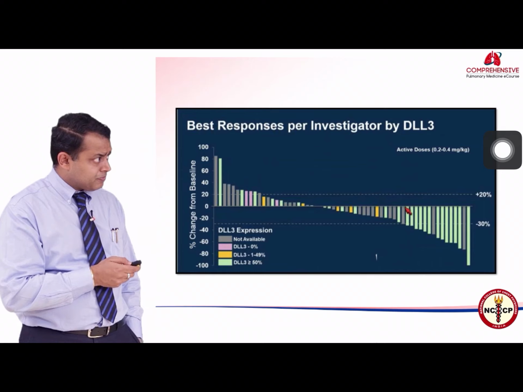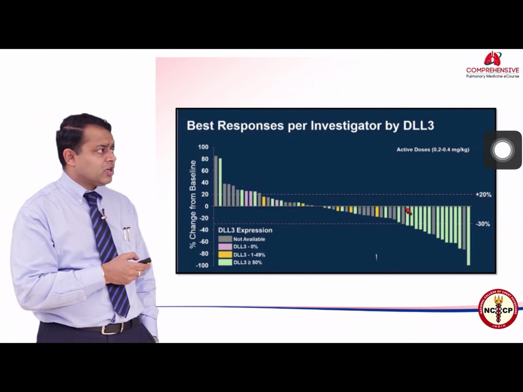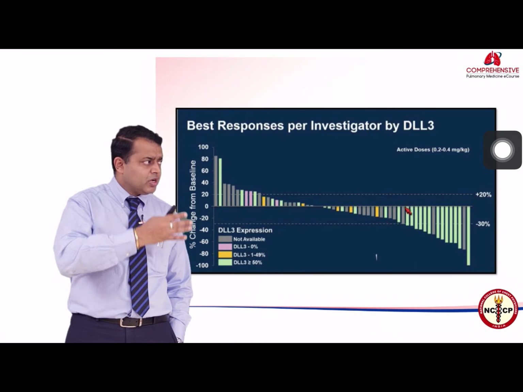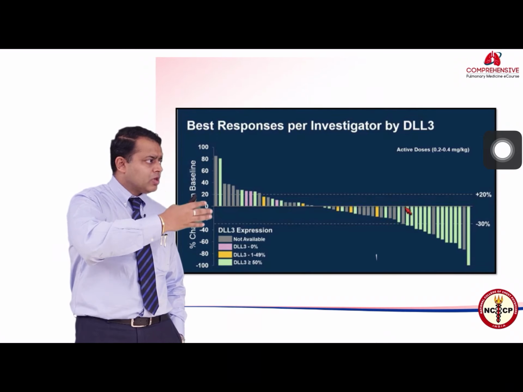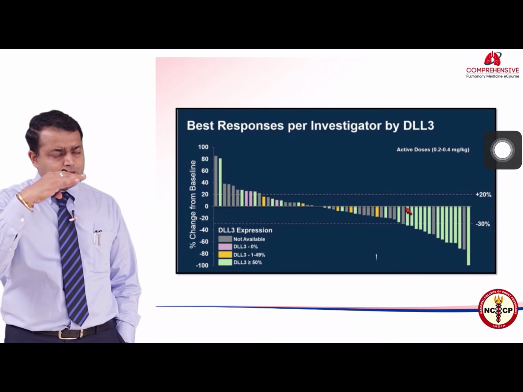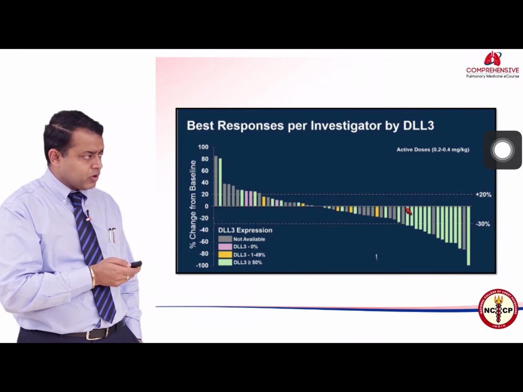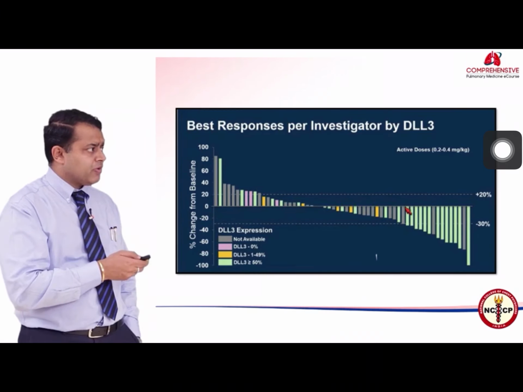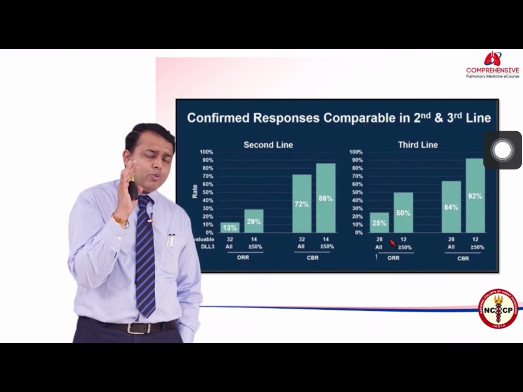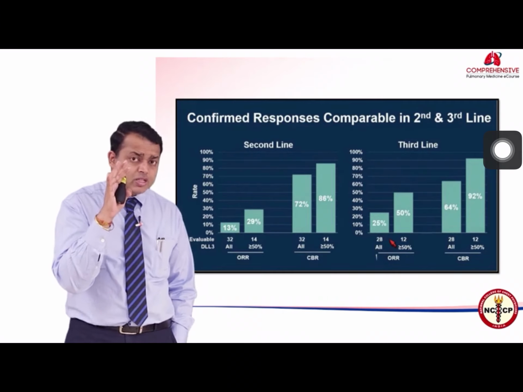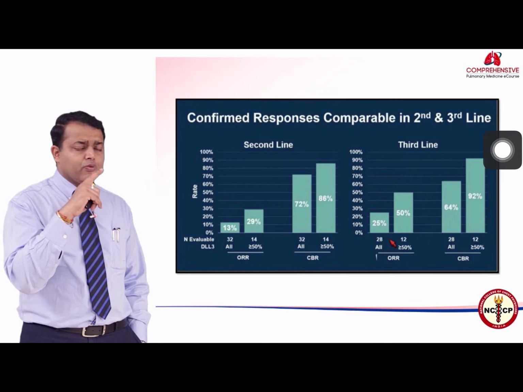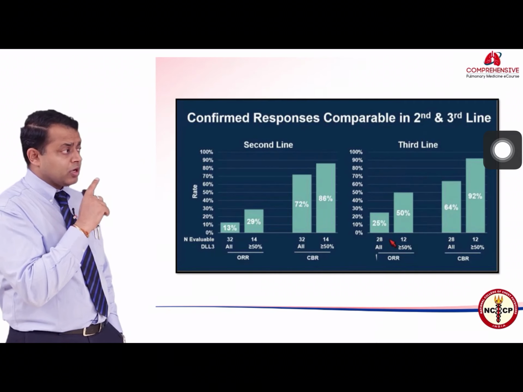So this efficacy was tested in a study, and you can see in this waterfall plot that for each patient there is a good reduction in the disease. Almost 50% of the patients had their disease becoming lesser as a result of this particular drug, which is definitely quite impressive. If you look at the overall response rates, it's around 29%. I told you that with topotecan in second line, the response rate is just 7%. So 29% is definitely a big improvement as far as what was achievable with cytotoxic chemotherapy.